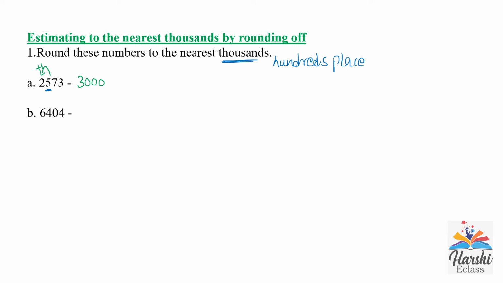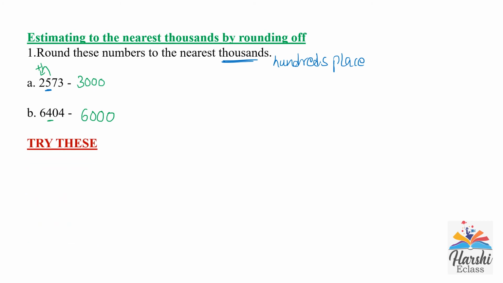6404. In the hundreds place there is 4, which is a weak number, so there is no change in its thousands place. Write the thousands place as it is. The thousands place digit here is 6, we will write that as it is, and after that we will put zeros in the hundreds, tens and ones place. Now it becomes 6000.